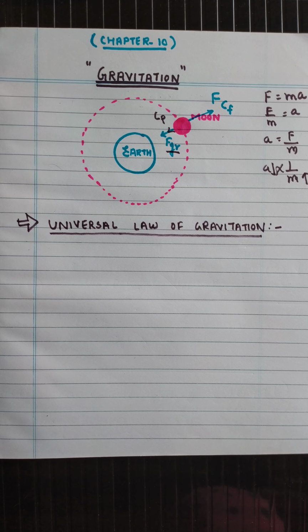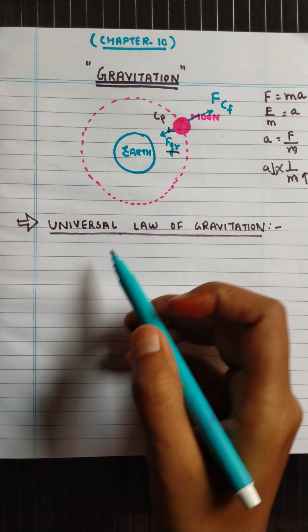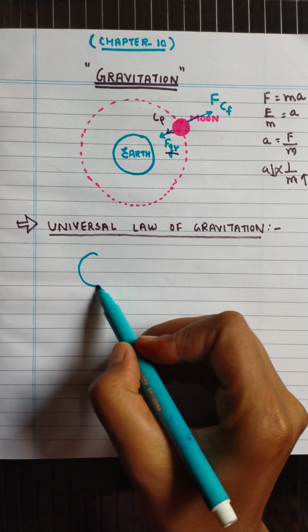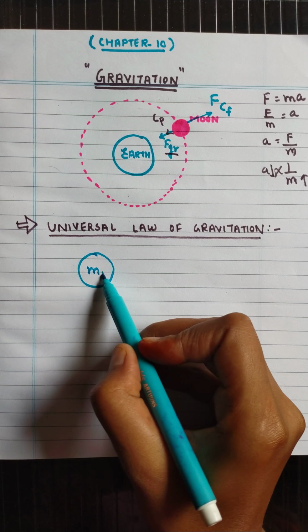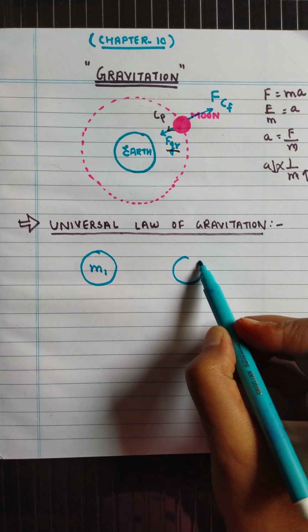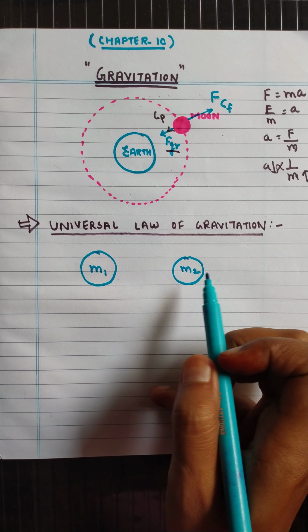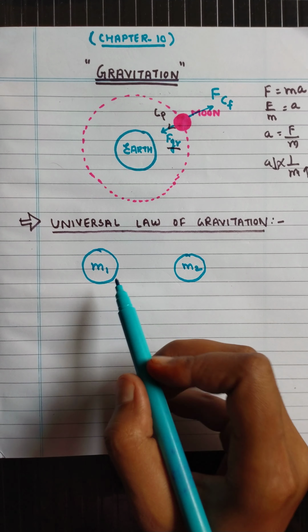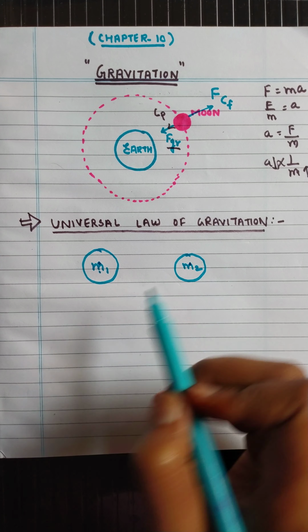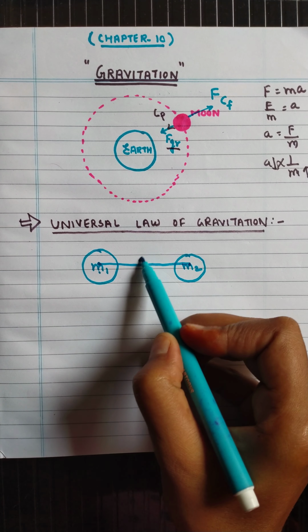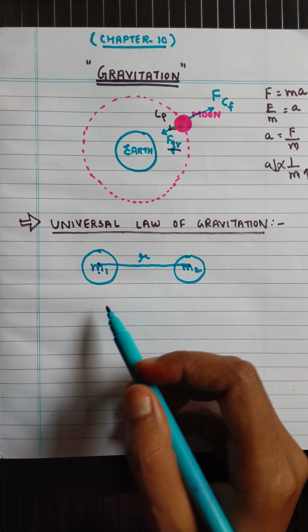Newton gave the universal law of gravitation. It is called a universal law because it is accepted everywhere, it is universally accepted. According to Newton, if two objects are there and suppose the mass of the first object is M1 and the mass of the second object is M2, and both the objects are separated by distance r from their centers.